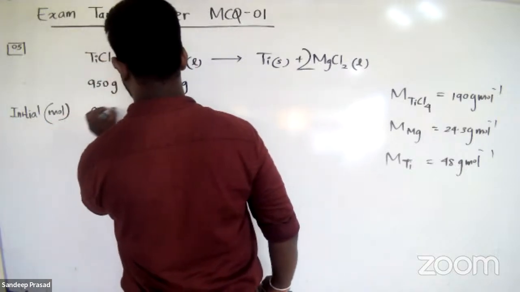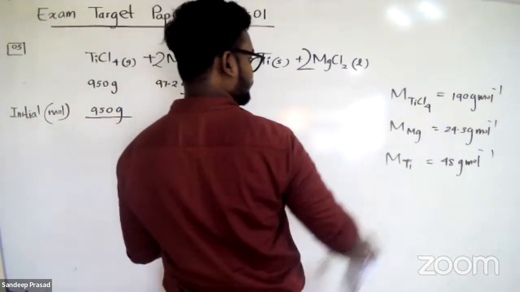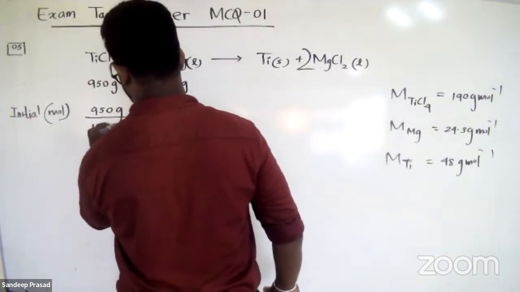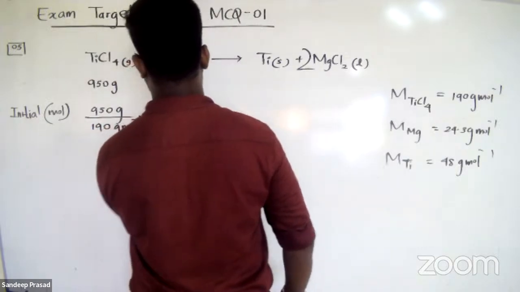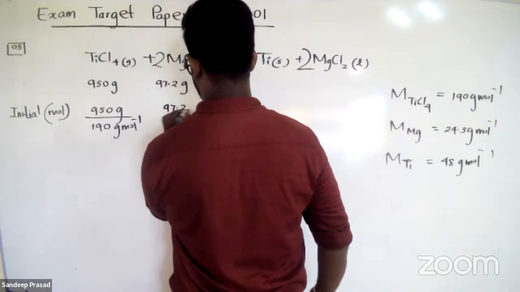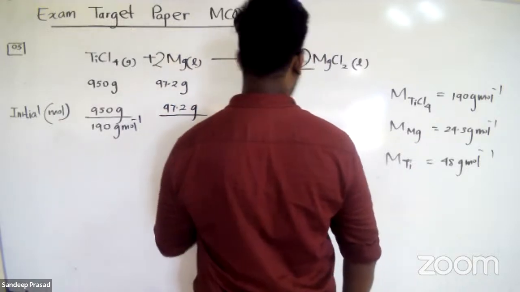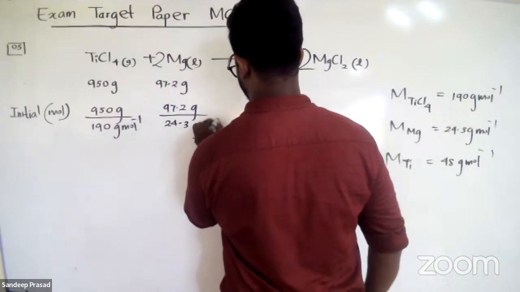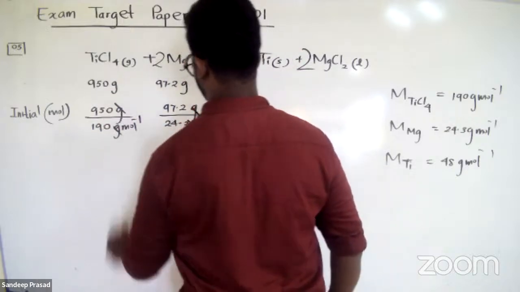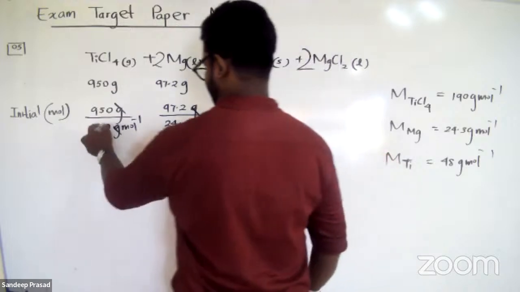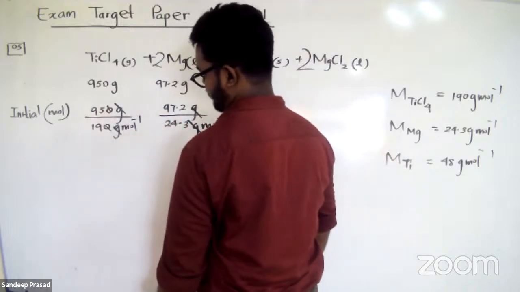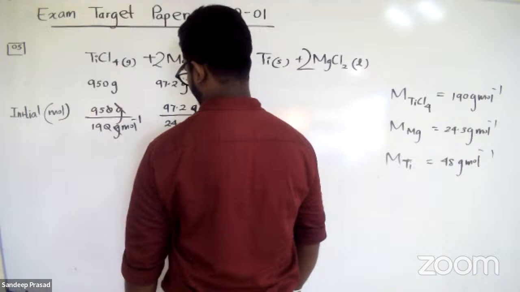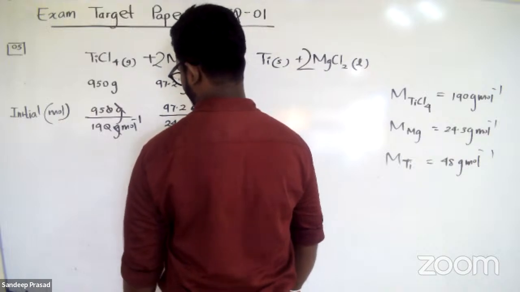So 950 grams divided by the molar mass, 190 grams per mole. And the magnesium mass is 97.2, with the molar mass they have given, 24.3 grams per mole. Grams will cancel off. Then you can see that 19 into 5 is 95. If you divide 95 by 19, the answer is 5.